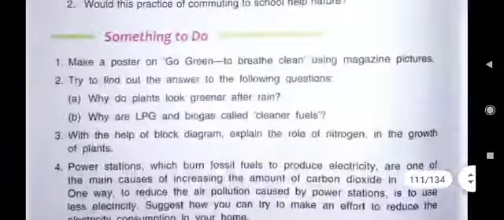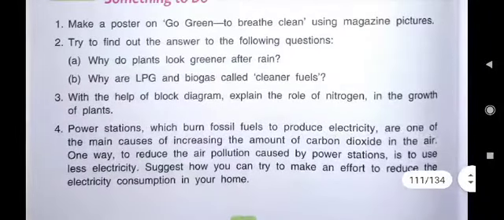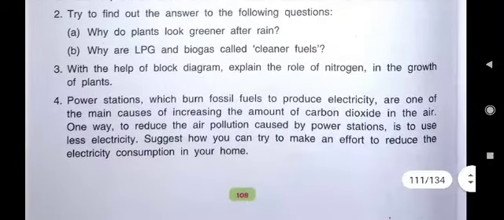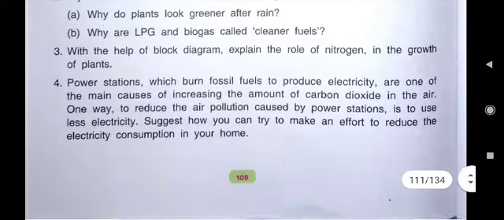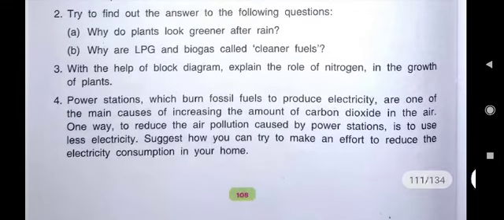Then, in something to do, here it is written, power stations which burn fossil fuels to produce electricity are one of the main causes of increasing the amount of carbon dioxide in the air. We have seen the smoke coming out from the chimneys of powerhouses.